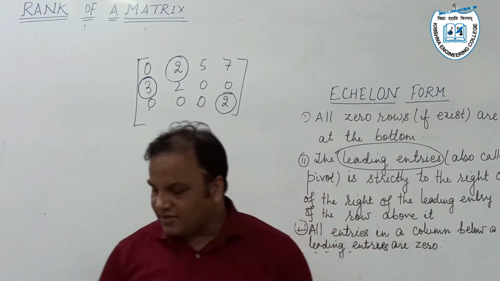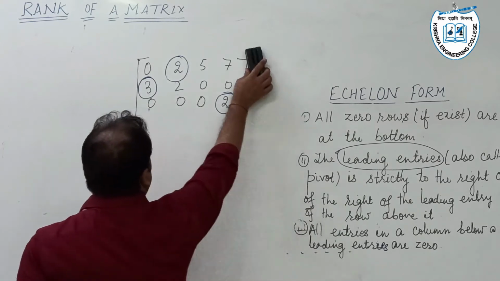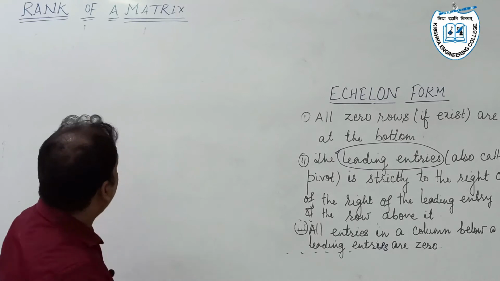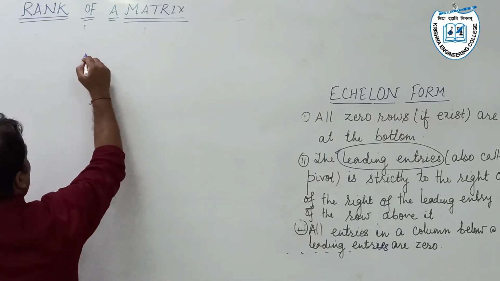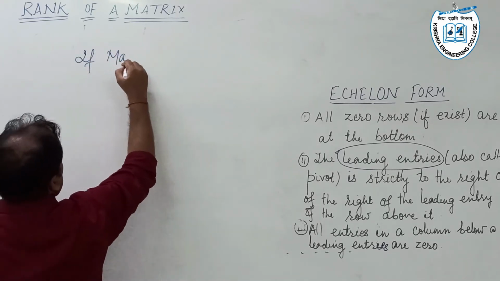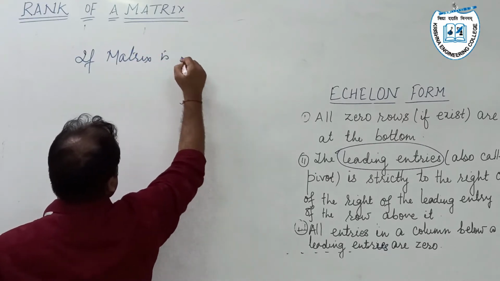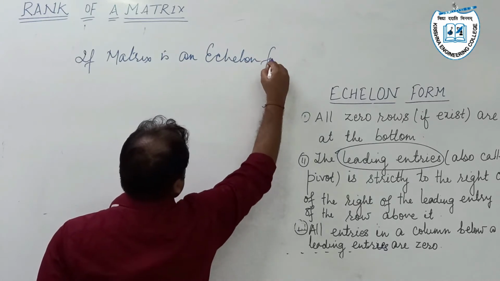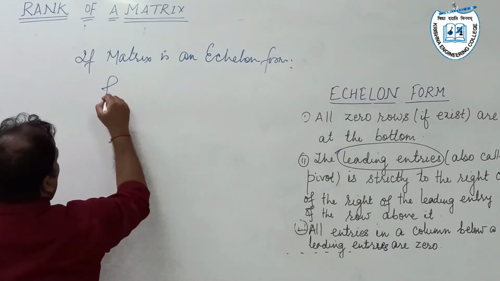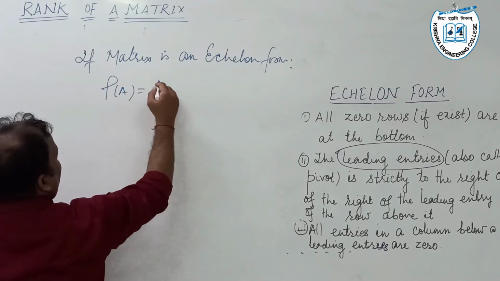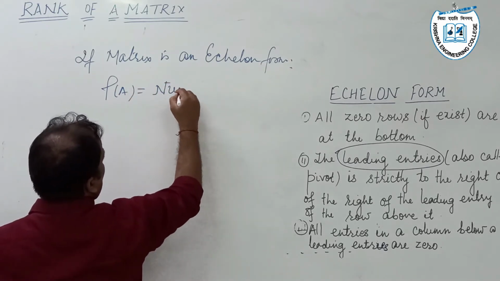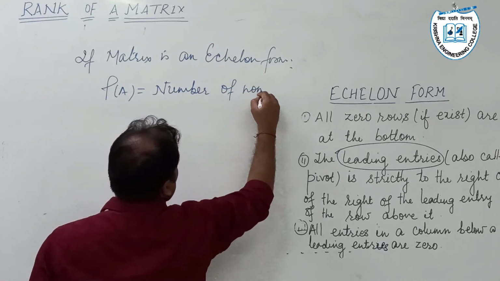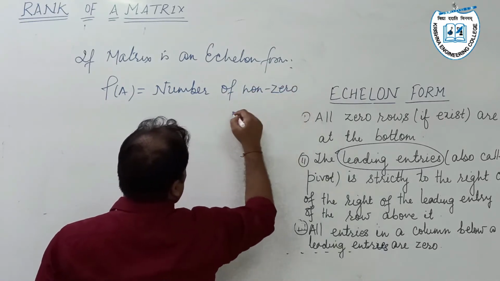If a matrix is in echelon form, then the rank of a matrix is defined as: the rank of A is equal to the number of non-zero rows.